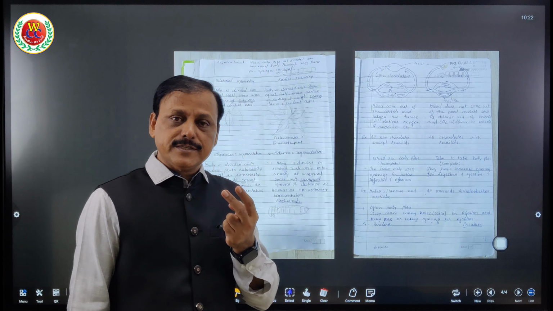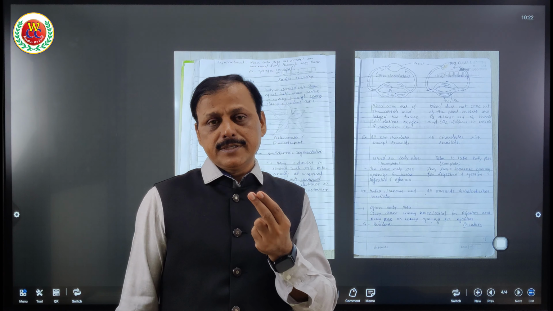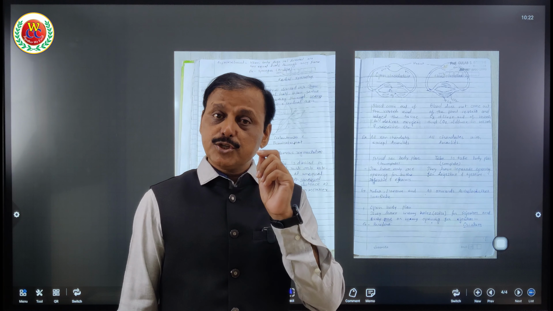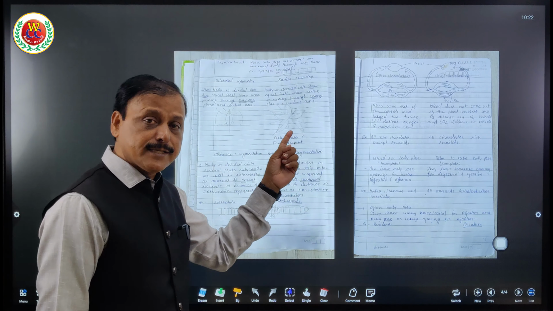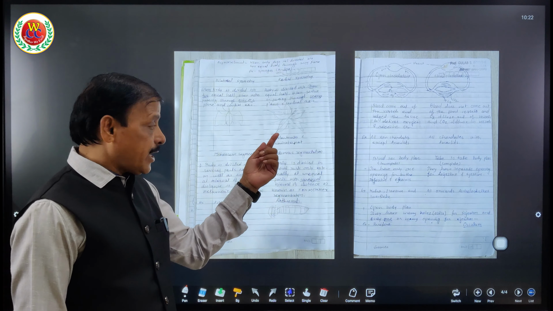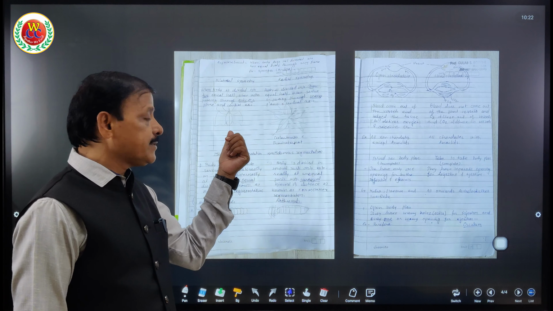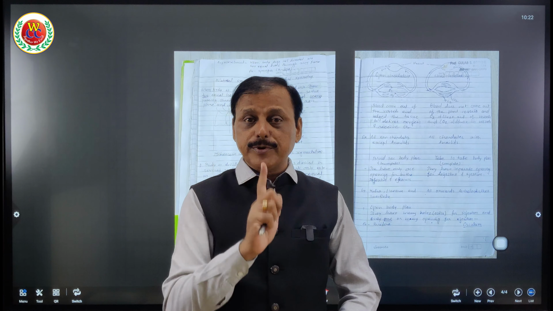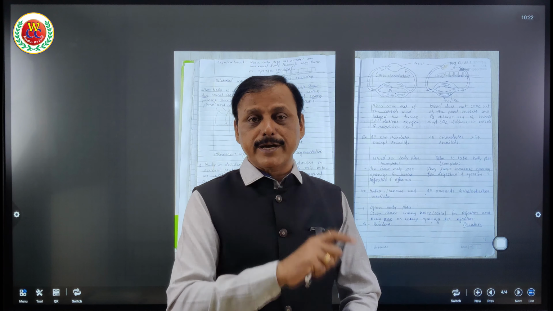Only two groups of organisms, Echinodermata and Cnidaria, they are radially symmetrical, including Ctenophore. So Cnidaria, Ctenophore and Echinodermata, they are radially symmetrical. Rest of the others are bilaterally symmetrical. I hope you got it, what is the definition of radial symmetry? What is bilateral symmetry? When our body is divided into two equal halves through only one plane, not more than one plane, that is called bilateral symmetry.